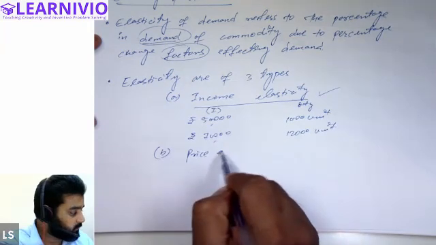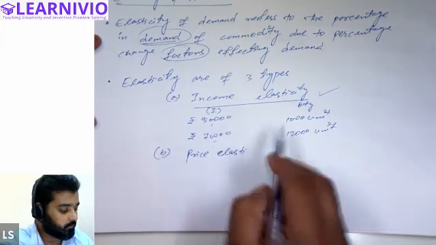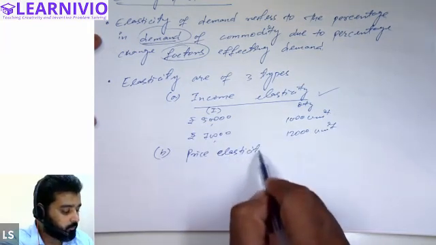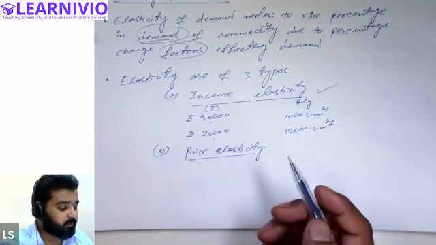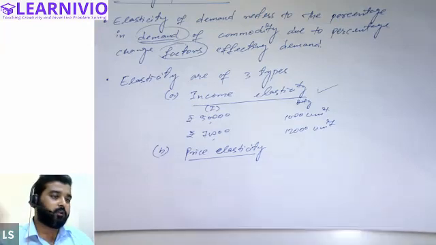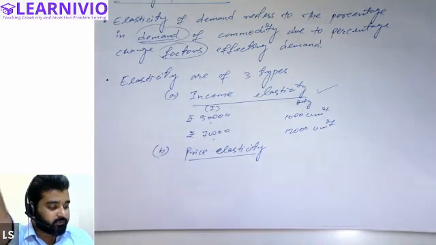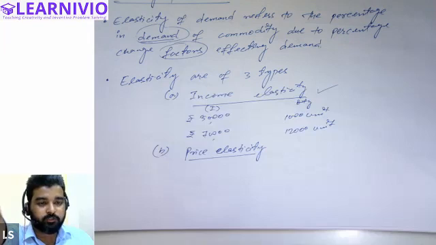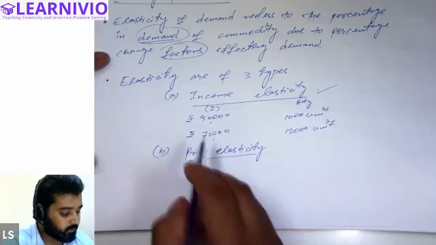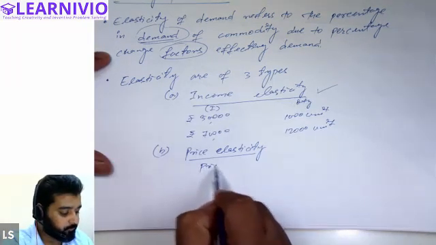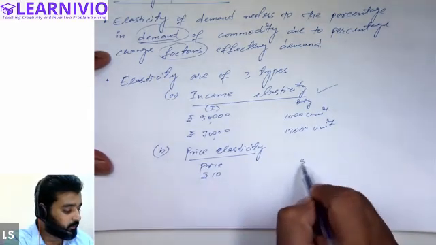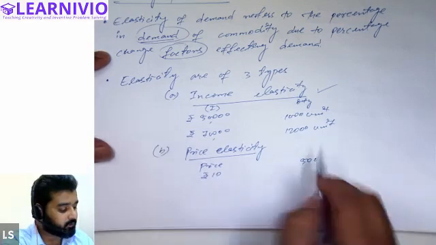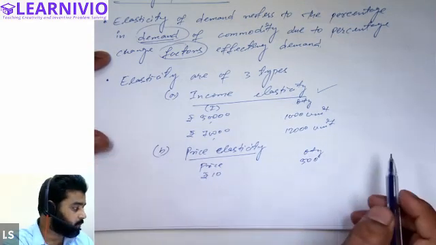What is price elasticity? Price elasticity basically tells us the percentage change in demand of a commodity due to the percentage change in price of the commodity. For example, price of the commodity was 10 rupees per unit, and at 10 rupees per unit, the customer used to purchase 500 units of the commodity.